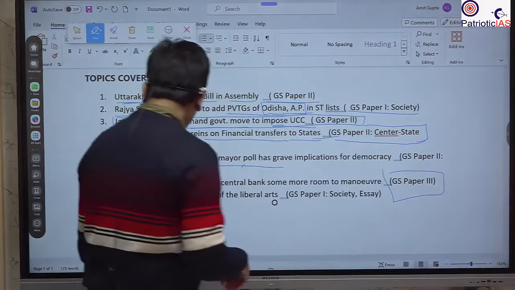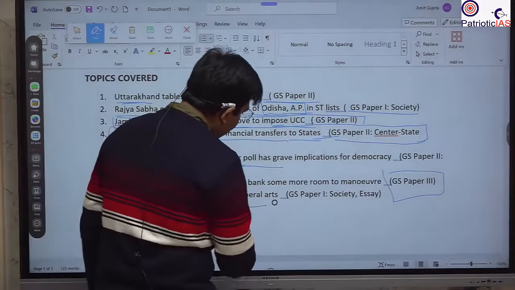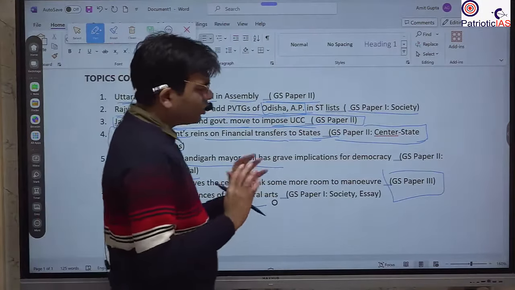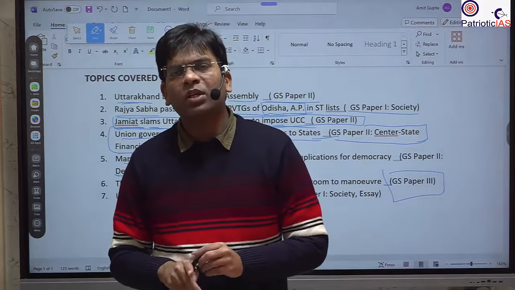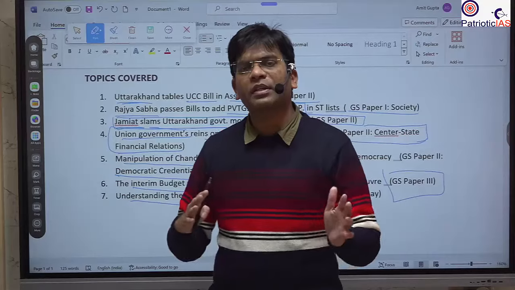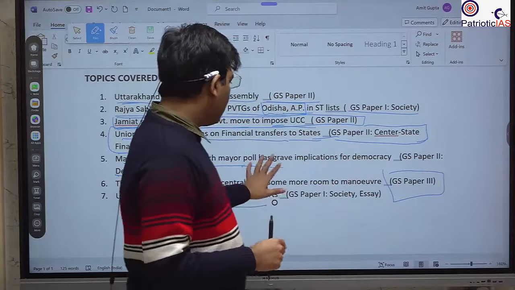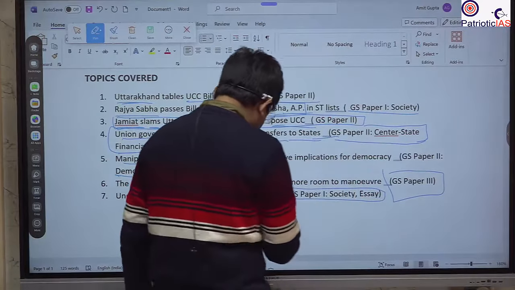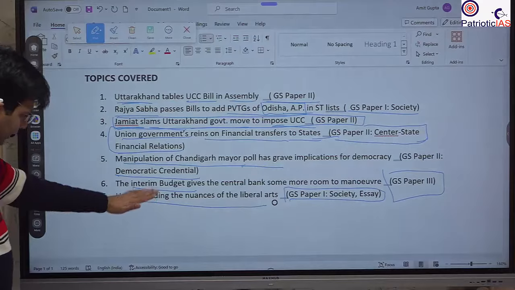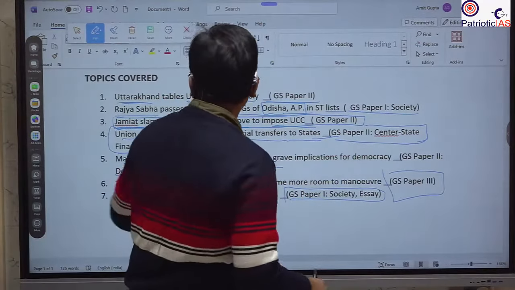Okay. After that, we will study understanding the nuance of the liberal arts. Here we will see the philosophical understanding with respect to any events that are going on, where there are different contexts and different historical backgrounds that we need to understand. So this will be part of society, GS paper 1, and the further points provided in this article can be used to write a good essay on a philosophical ground.